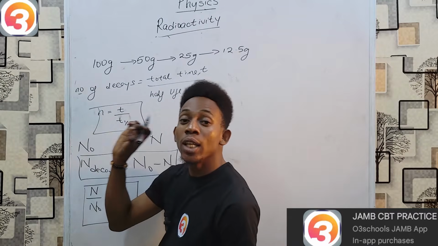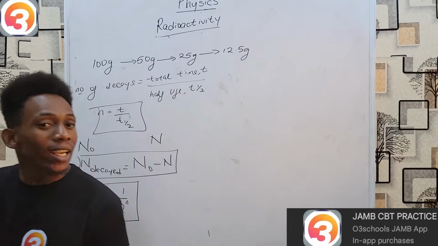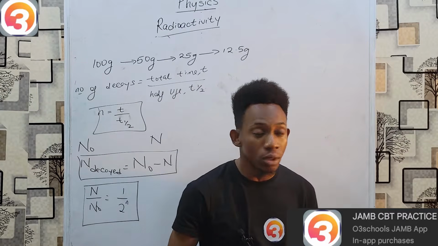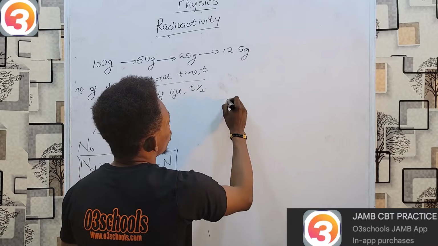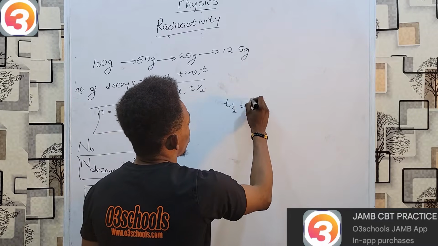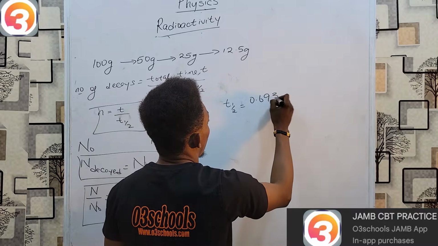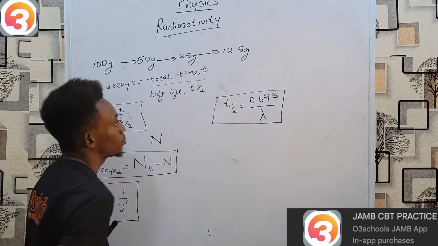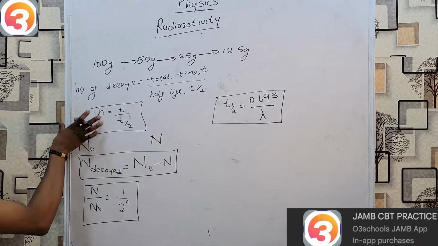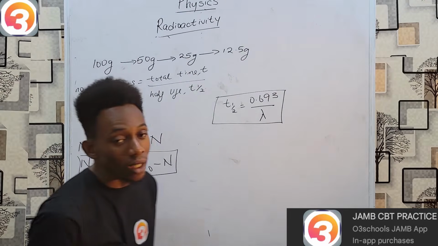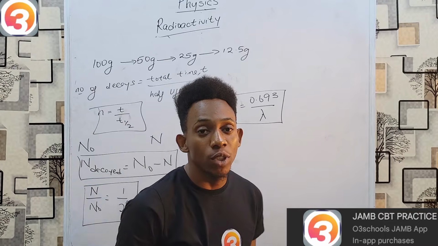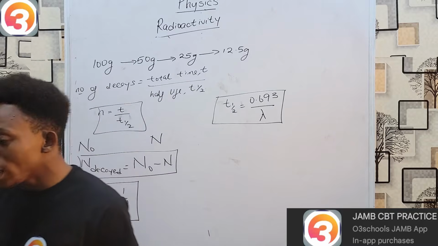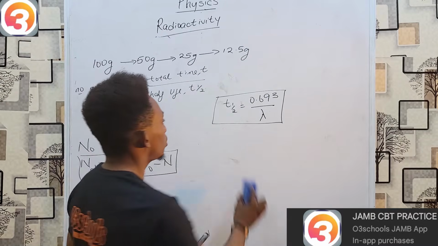However, there's another value referred to as the decay constant. The decay constant basically tells you how much is decaying per second. In that case, you should know that your half-life equals 0.693 over the decay constant. So these are some of our most important formulas in the theory of radioactivity. Now, moving on from this, next we shall look at nuclear reactions.